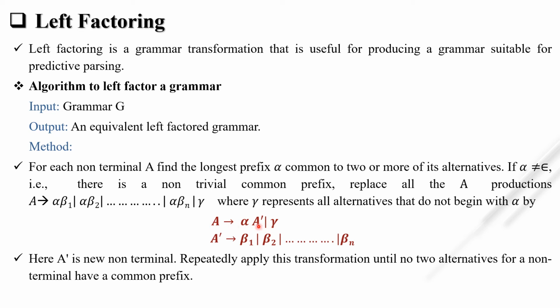Then A dash tends to, apart from alpha, beta 1, and all the things on the right hand side of alpha, beta 2, beta 3, beta 4. We don't have to put null as we did in left recursion. In left factoring we don't have null because it is not in the rule. Let's see some examples so you can understand better.